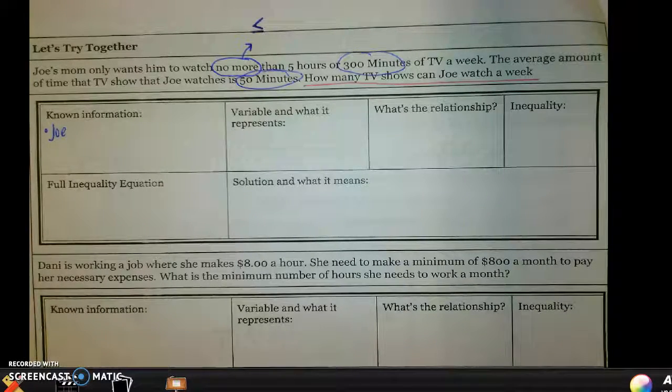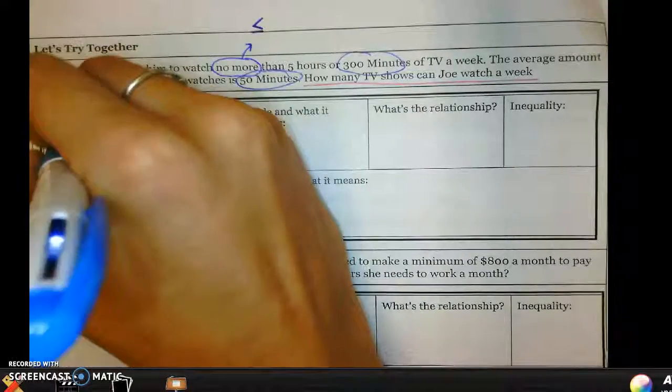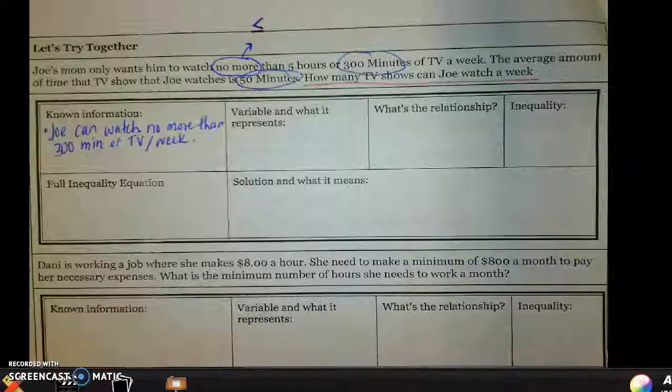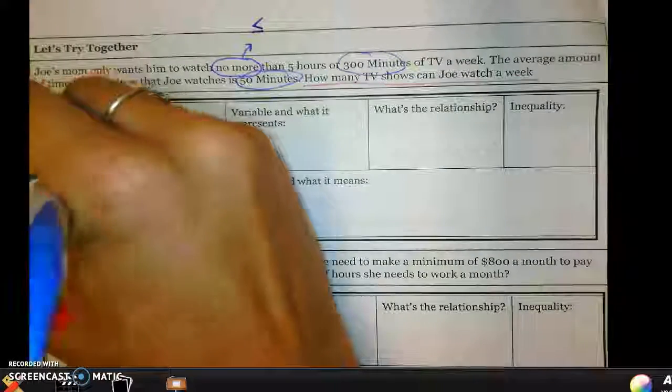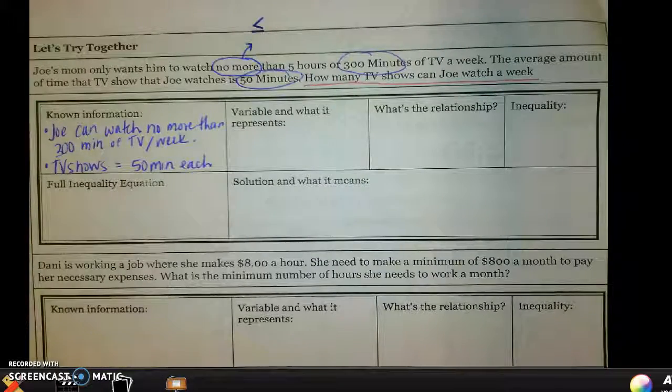So Joe can watch no more than 300 minutes of TV per week. I'm just going to draw a little slash sign. Per week. And then his TV shows are about 50 minutes each. All right? Now, that's my known information.